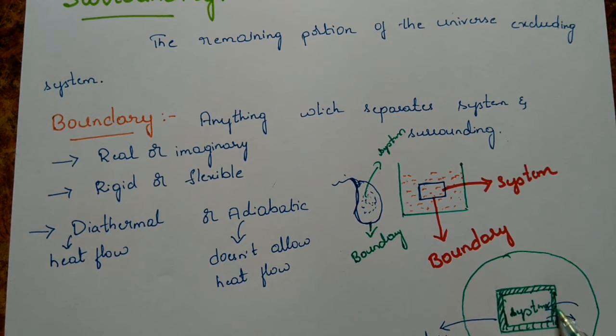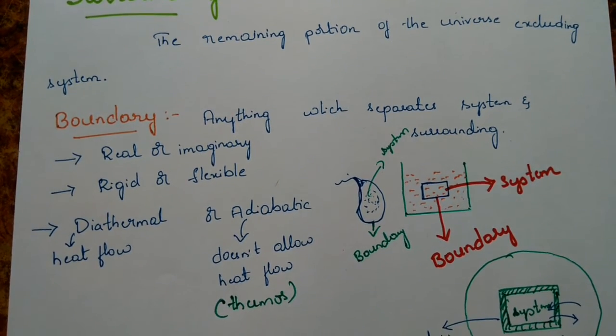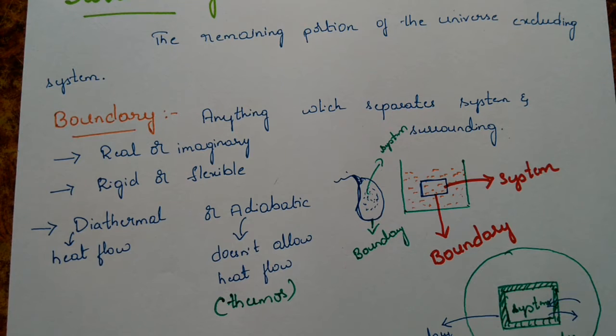Such a boundary has such a substance that it doesn't allow heat exchange between system and surrounding. Such a boundary is called adiabatic. One such example is thermos, where heat exchange doesn't flow between the system and surrounding.